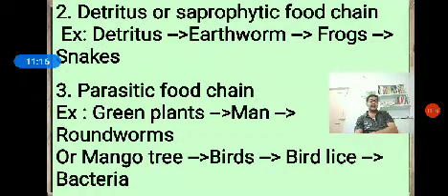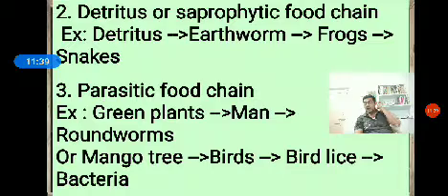This is called the detritus food chain. The detritus food chain may be connected with the grazing food chain at some levels. Some organisms of the detritus food chain become prey to the animals of the grazing food chain.